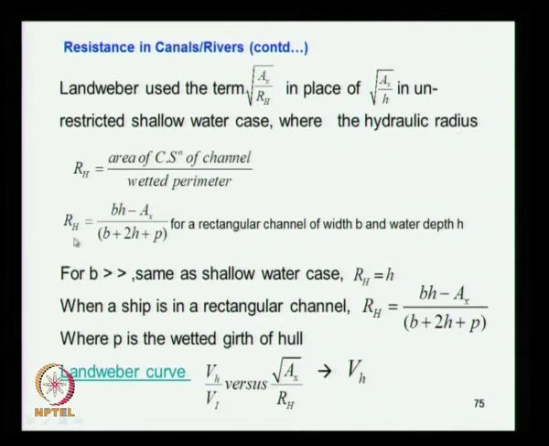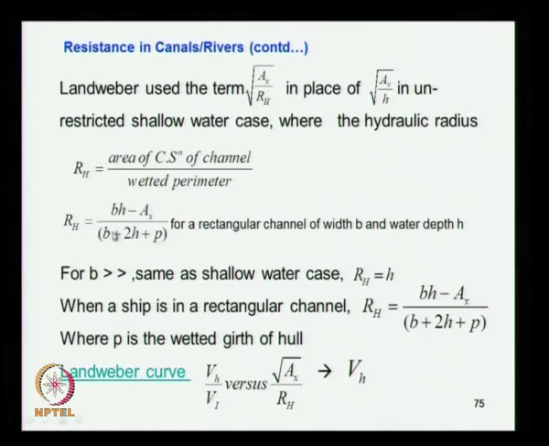How do you define the hydraulic radius? That is equal to the area of the cross section of the channel divided by the wetted perimeter. So if you consider a rectangular channel as we considered here, with width B and water depth equal to H, then the area of the water section is BH minus Ax, that is the section area of the channel, divided by the perimeter B plus 2H, which gives the wetted perimeter of the channel, plus P, that is the wetted perimeter of the ship.